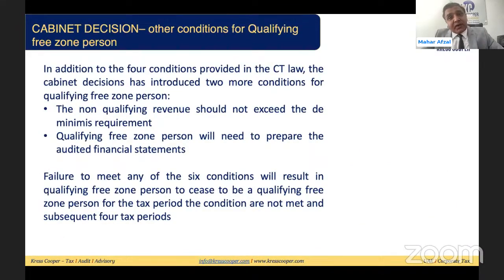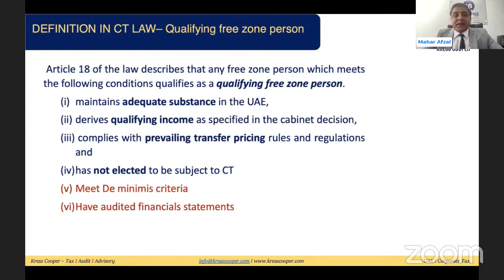Other than these 4 conditions, they have provided 2 more conditions in the ministerial decision 139. These 2 conditions are: the non-qualifying revenue should not exceed the de minimis requirement. We need to look into this. What is the de minimis requirement? And the 6th condition is that the qualifying free zone person will need to prepare the audited financial statement. It has already been clarified in the previous cabinet decisions. So on an overall basis, we can say there are 6 conditions. These 6 conditions define the qualifying free zone person.